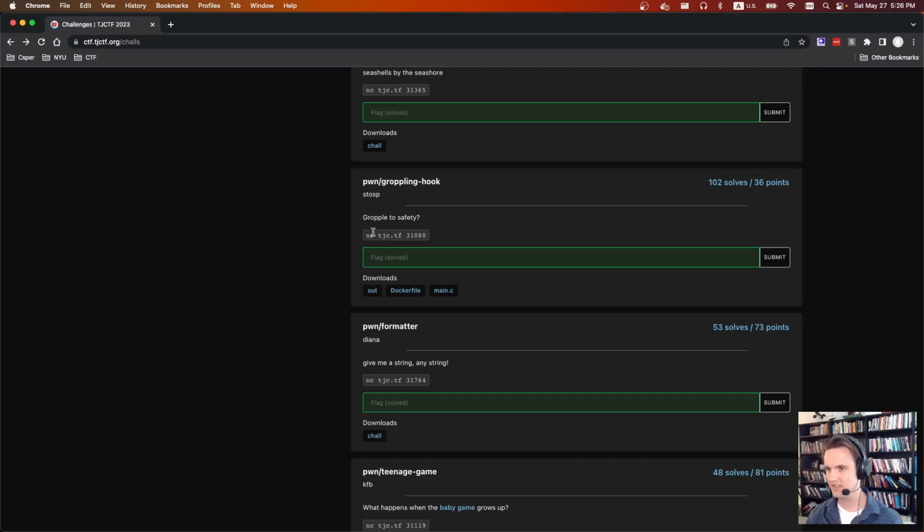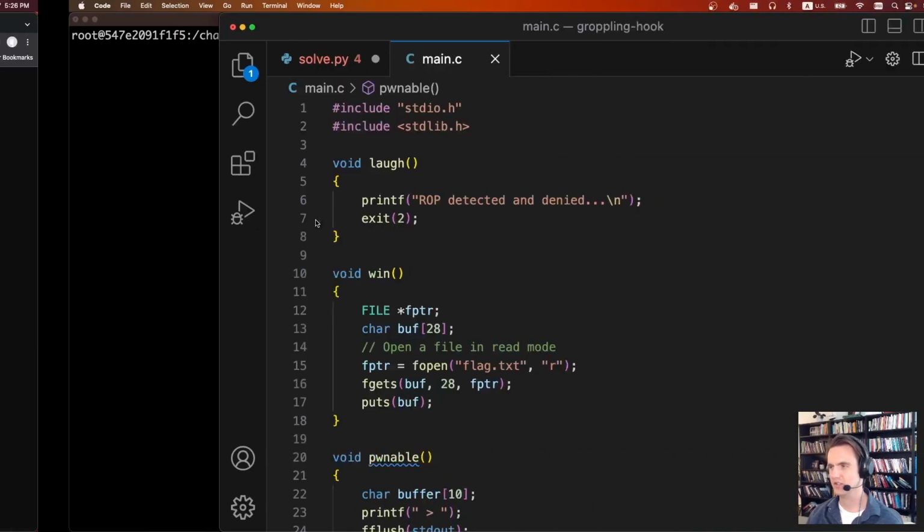It says grapple to safety. We're given a netcat port, a binary, Dockerfile, and main.c. So source code, which is nice. It says grappling hook or groppling hook, so it implies that we're going to be ropping. That's what the challenge was.